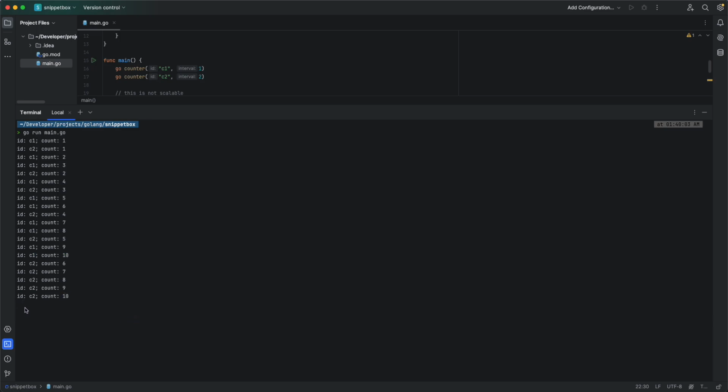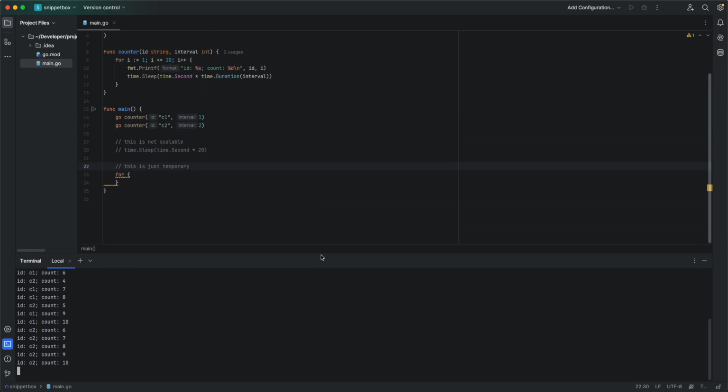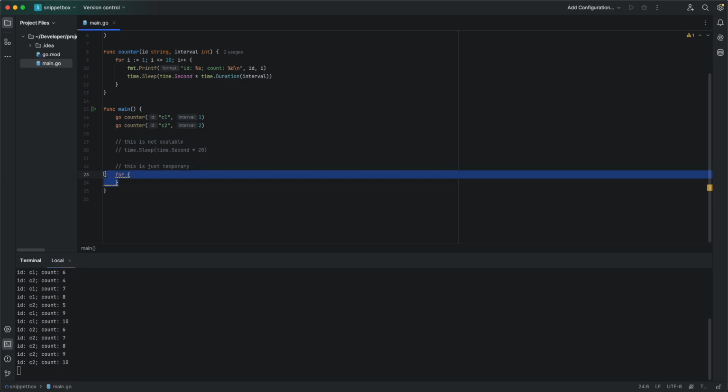But here you can tell that our program is still running. The reason is because we have a for loop here, which means our program is just going to run infinitely. So this is not good because this is not memory efficient at all.